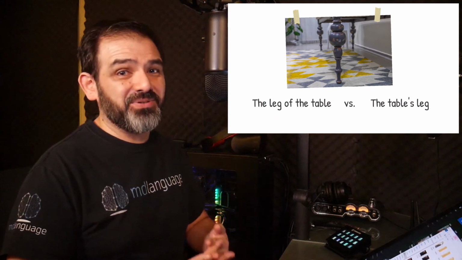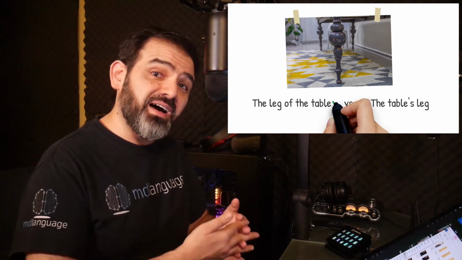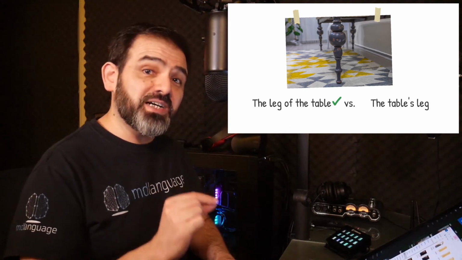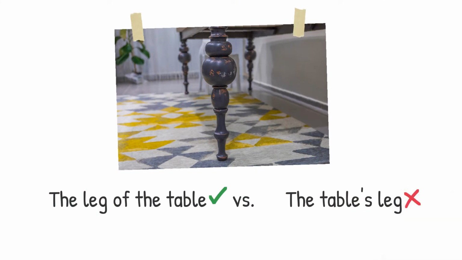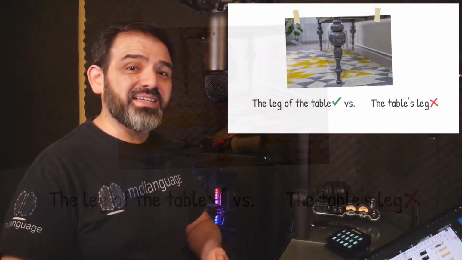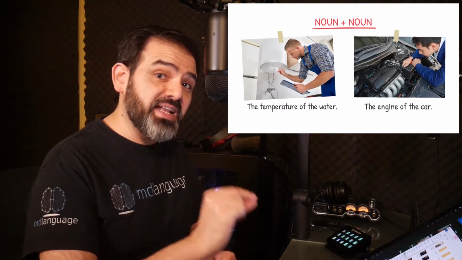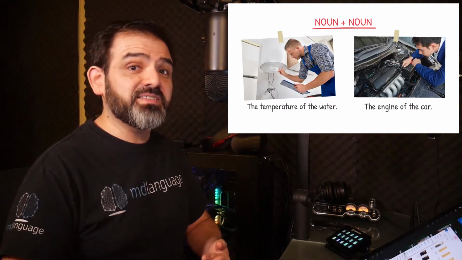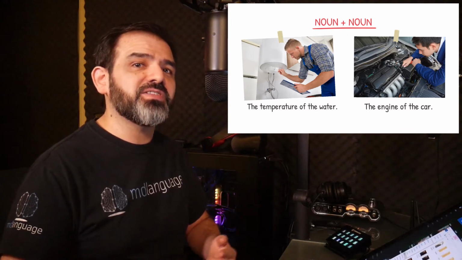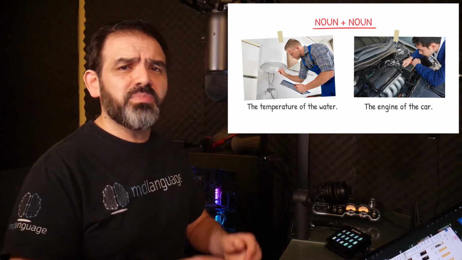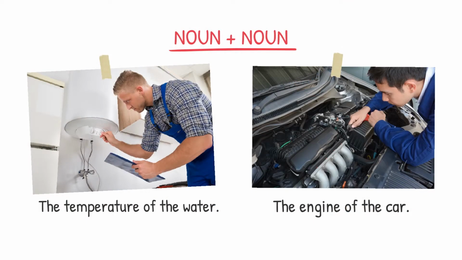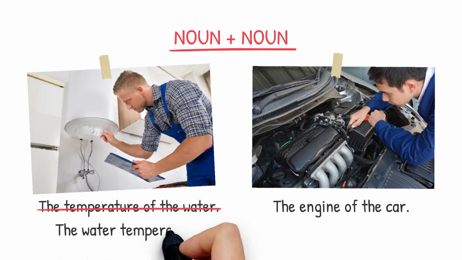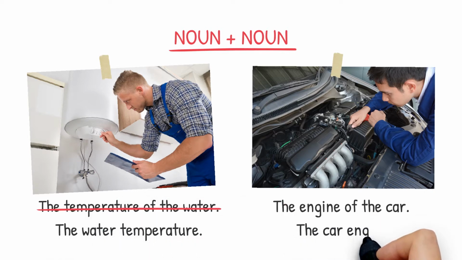On the other hand, for things and ideas, we will prefer the of form. For example, it is much more natural to say the leg of the table than saying the table's leg. In some cases, it is possible to use the noun plus noun form for things. This happens when the association between the two nouns is not necessarily about possession, but more about type or characteristic. For example, instead of saying the temperature of the water, you can say the water temperature, or the car engine instead of the engine of the car.